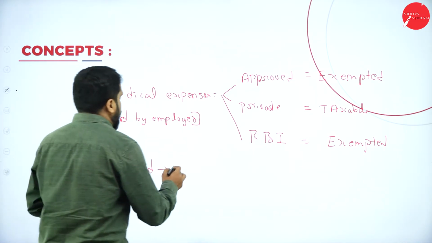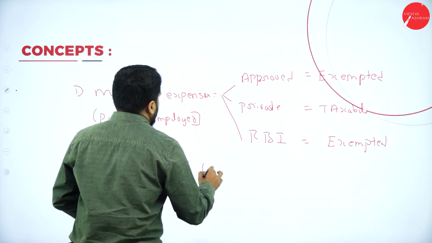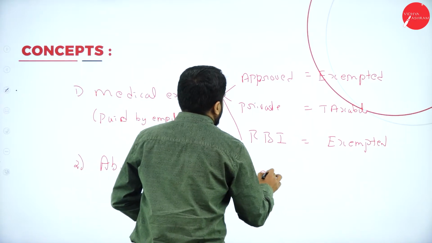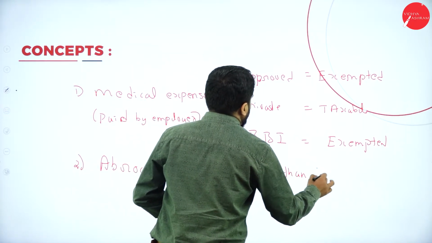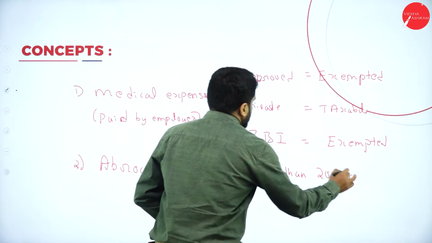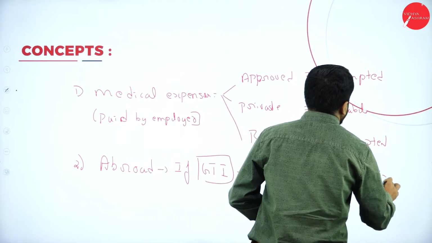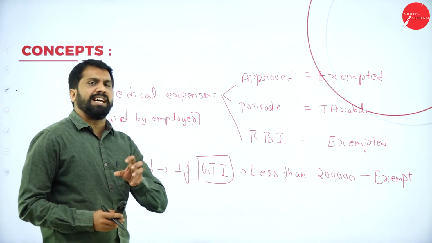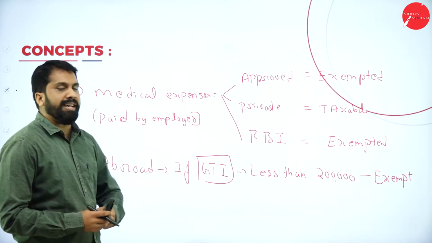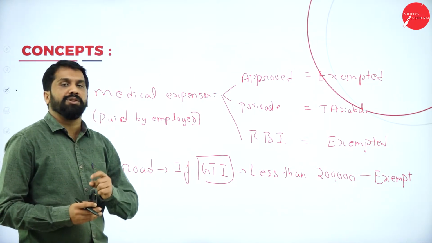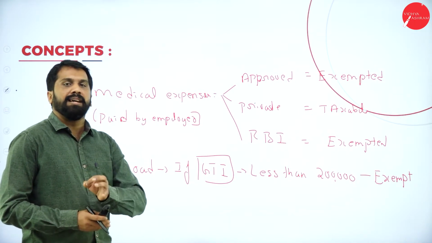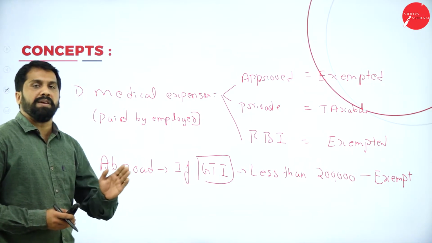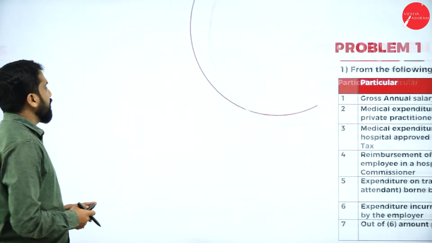Remember, if your gross total income is less than 2 lakh, then exempt. If your gross means your basic salary is less than 2 lakh, then it is exempted, or else you have to pay tax. Clear? Yes. These are the concepts you need to remember. So rest of the things are save, copy and paste. I'll go to the problem.